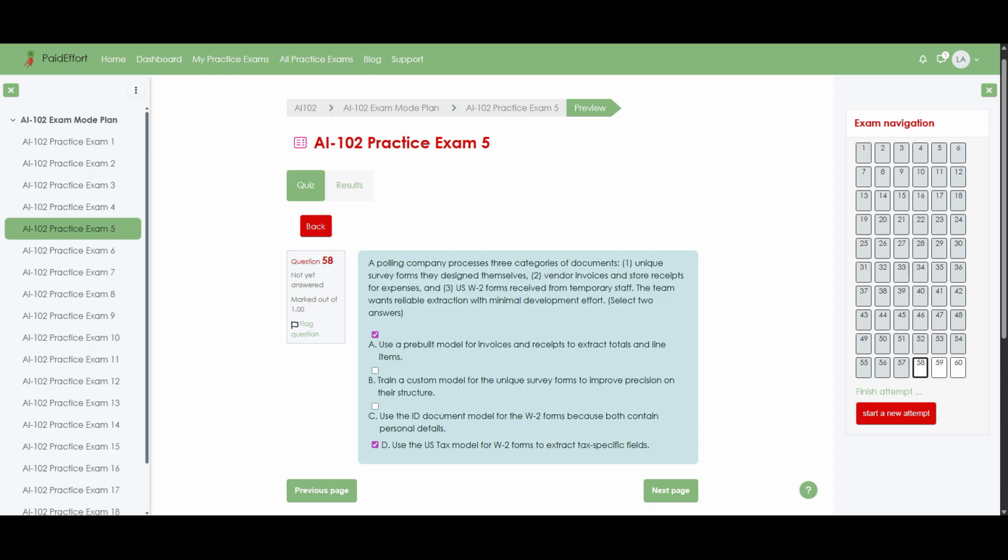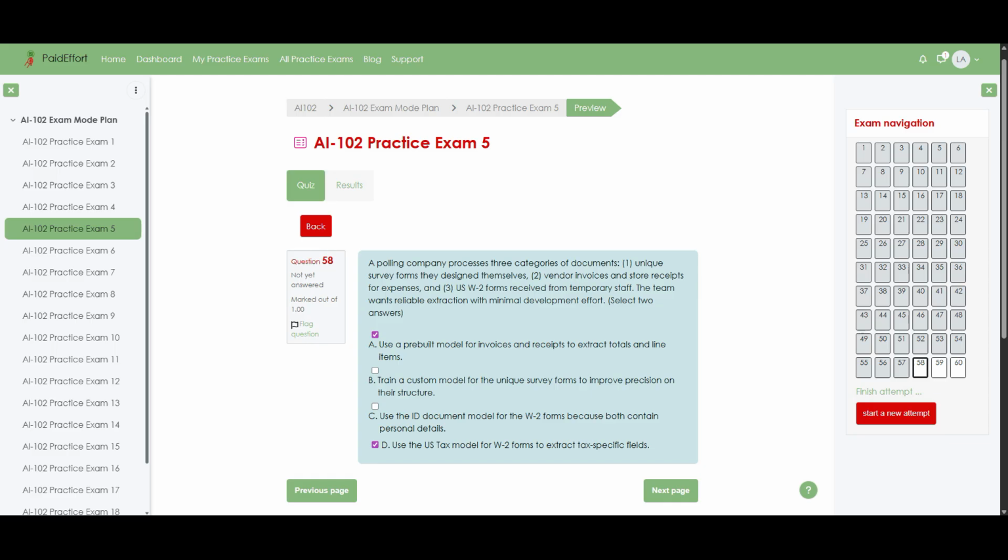First, invoices and receipts are classic scenarios already covered by pre-built invoice and receipt models in Azure AI Document Intelligence, so you get totals and line items out of the box with almost no configuration, which perfectly matches the requirement for minimal development effort. Next, W-2 forms are tax documents. Therefore, the US tax model already understands fields such as wages and withholding, giving accurate extraction without custom training.